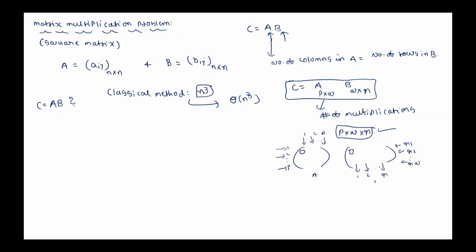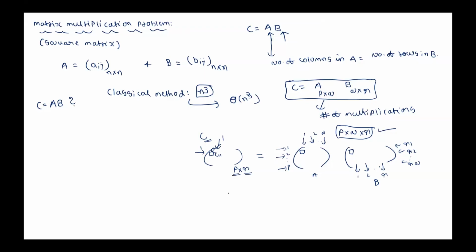In the resultant C matrix, what is the order of the C matrix? It is P by R. Why is it P by R? Now, if I want to find the element at first row, first column, that is C11, what do we need to multiply?